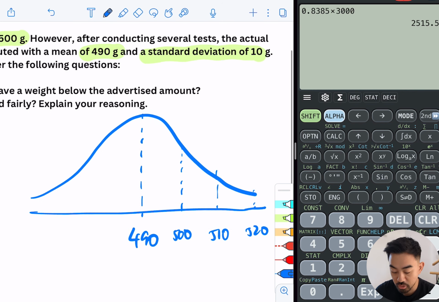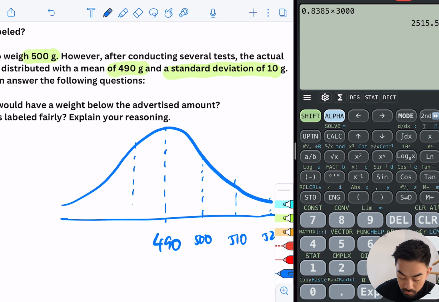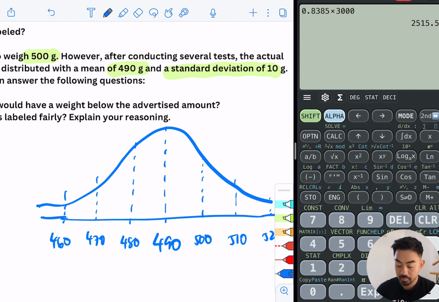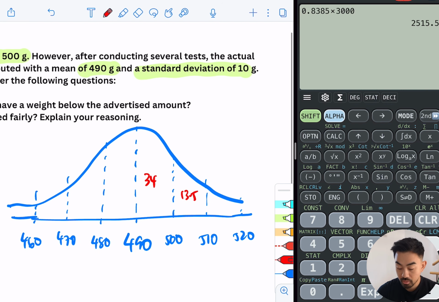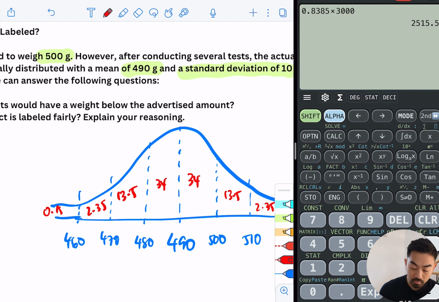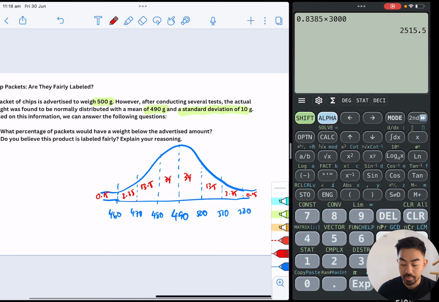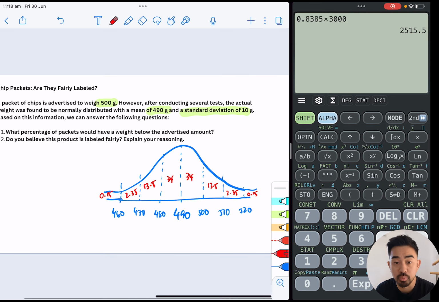That's 3 standard deviations above. Now below, so 480, 470, and 460. Just extend that. And in red, I'll put my percentages, so 30. Okay, now I'm done, and I should be able to answer the questions pretty easily.